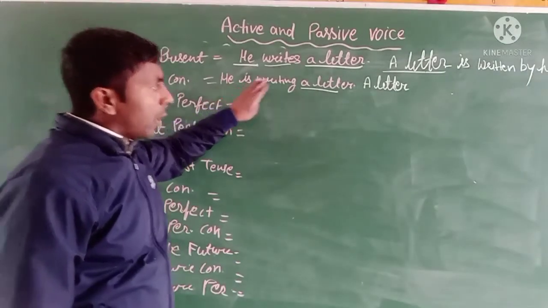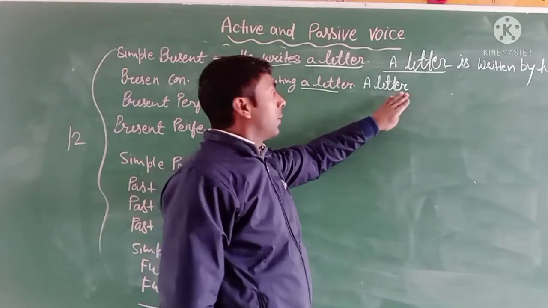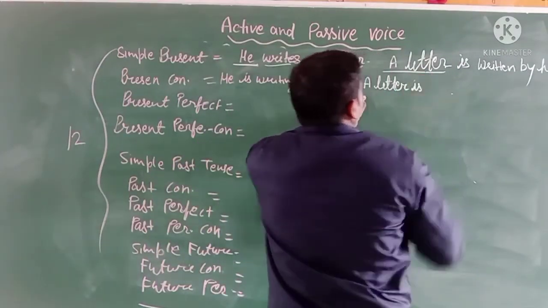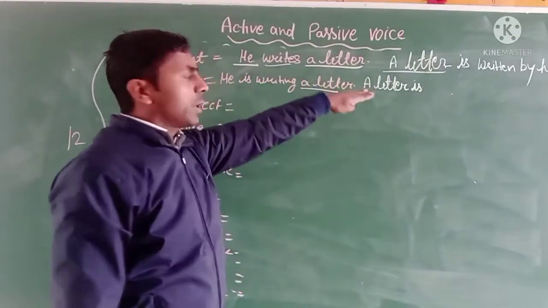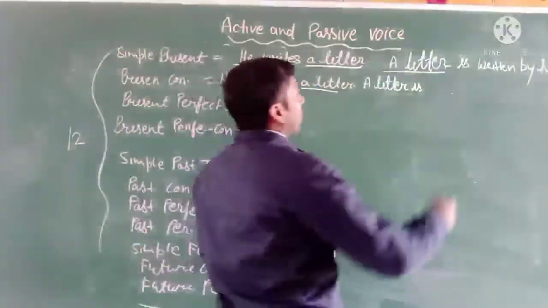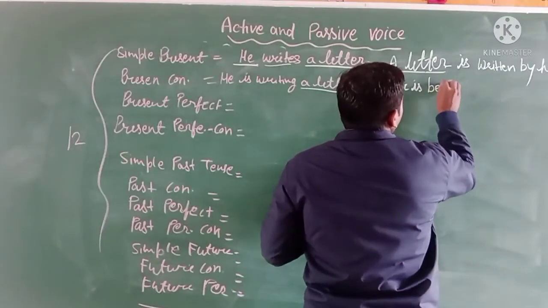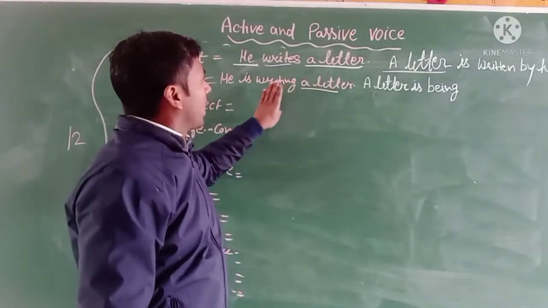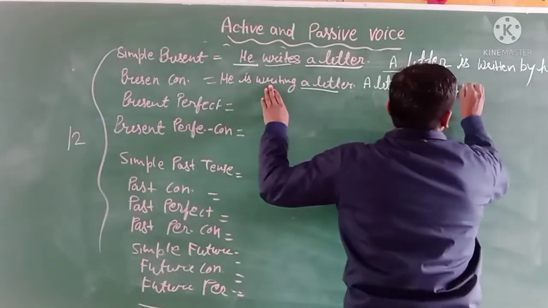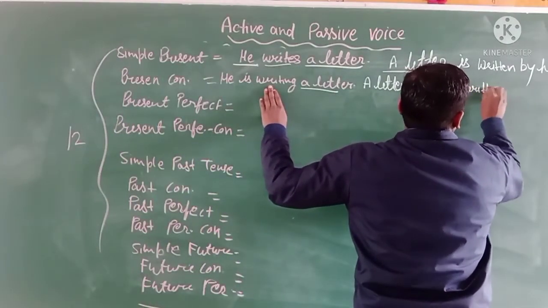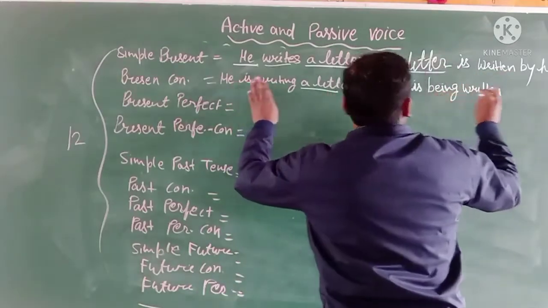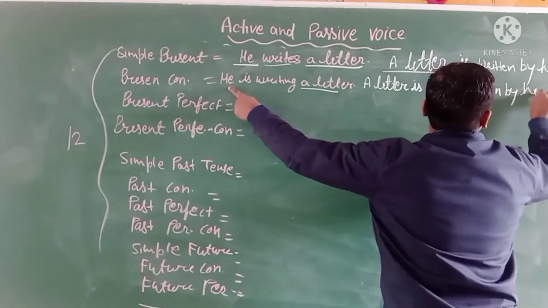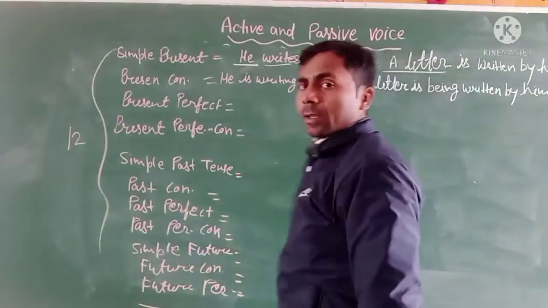So you also use here is according to the subject. So put the helping verb is. After the helping verb you use being. You have to use being, and then the third form. Writing is the first form, and then you have to use the third form, written, and by, then the doer is he. It will be the receiver form, him. Clear?